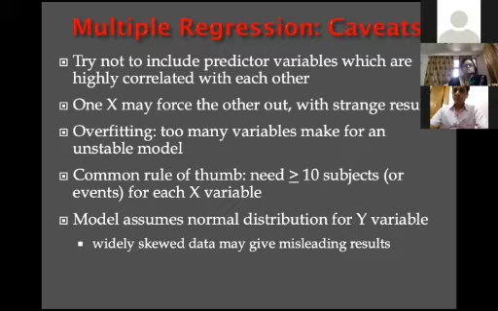Try not to include predictor variables which are highly correlated with each other; one x may force the other out. Overfitting with too many variables makes an unstable model, so don't take too many independent variables. Normality of distribution is also required. The model assumes a normal distribution for the y variable. Widely skewed data may give misleading results.